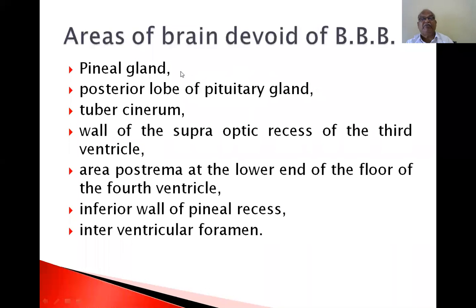Areas of the brain devoid of a blood-brain barrier: pineal gland, posterior lobe of pituitary gland, tuber cinereum, wall of the supraoptic recess of the third ventricle, area postrema at the lower end of the fourth ventricle, inferior wall of the pineal recess, interventricular foramina. These are devoid of blood-brain barrier. Then what is the clinical application of the blood-brain barrier?